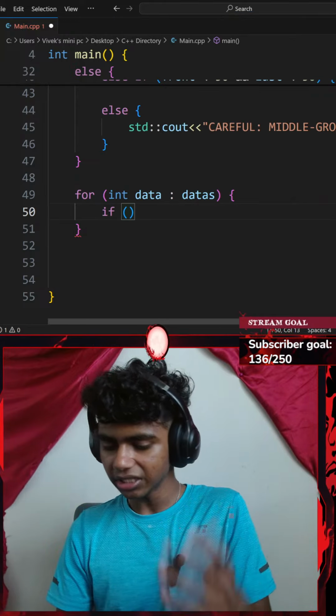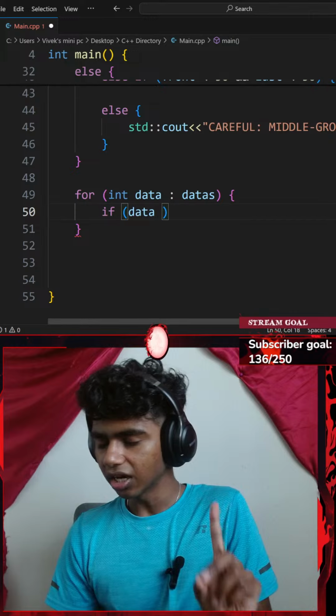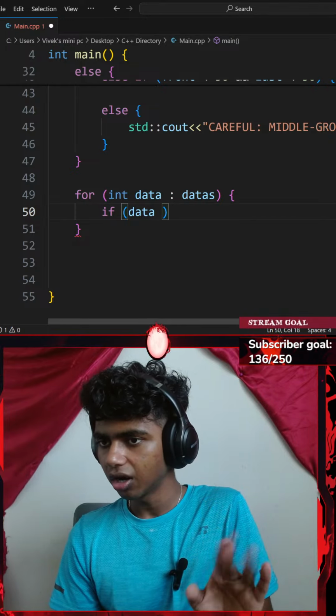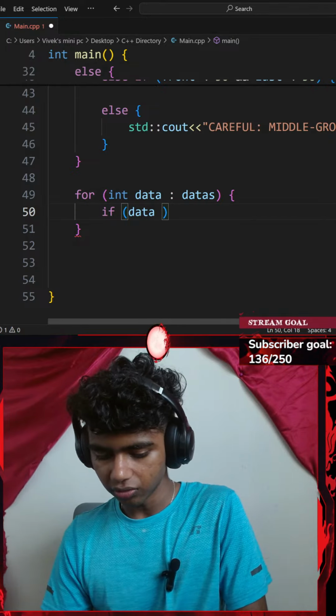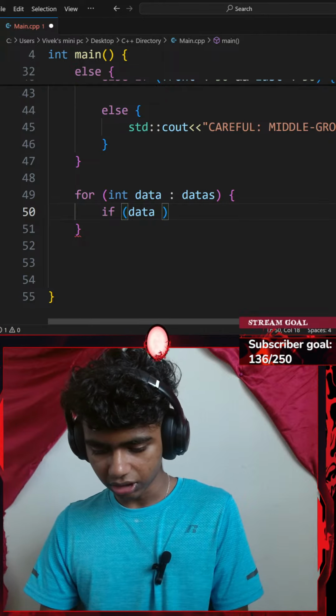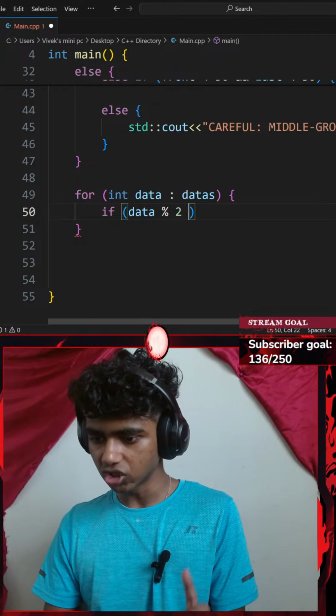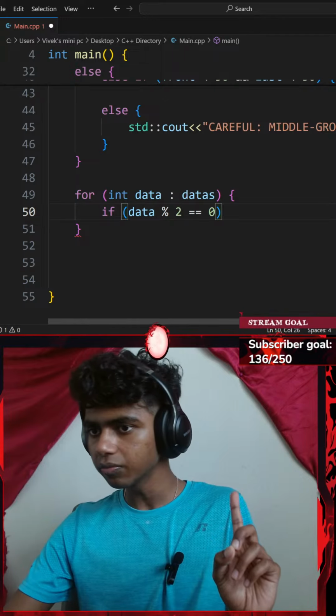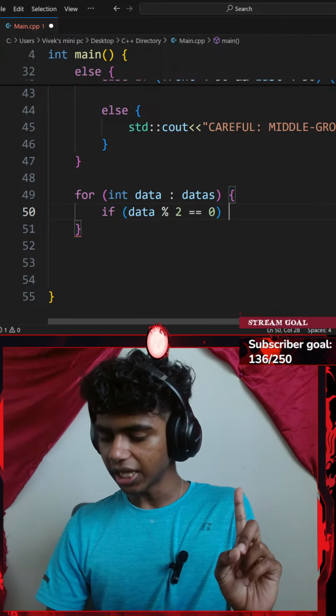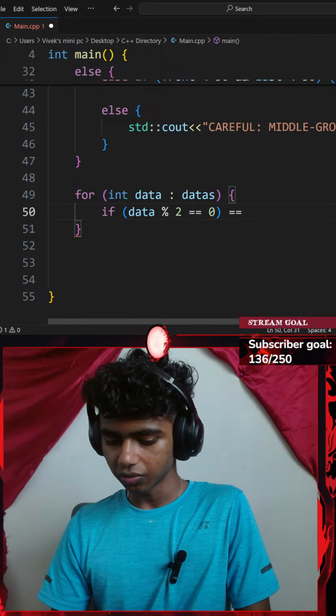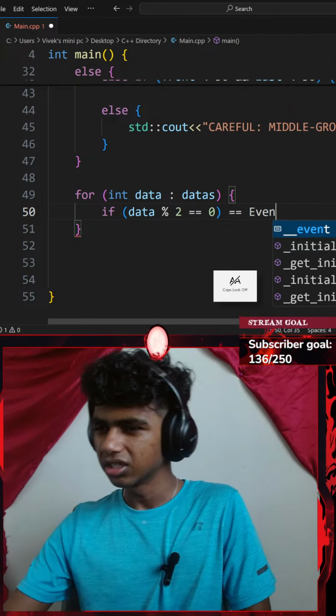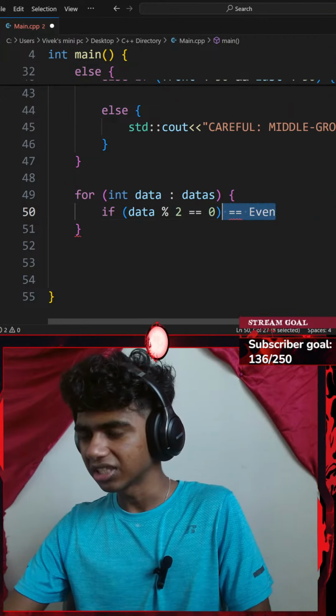If, a pair of parentheses, if my data, modulus 2, my data, where's modulus? If my data modulus 2 is equal to 0, okay, that is going to be equal to even. Does this make any sense? I don't think it makes sense.